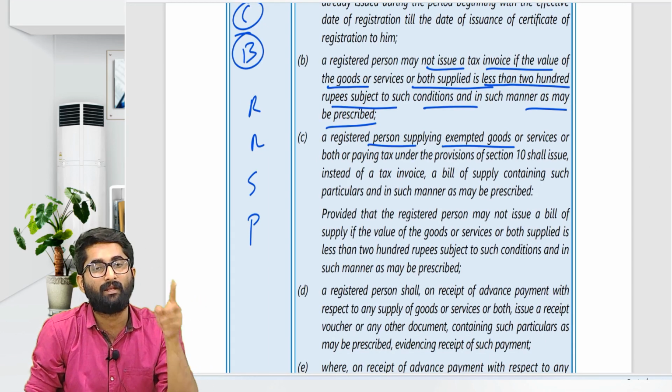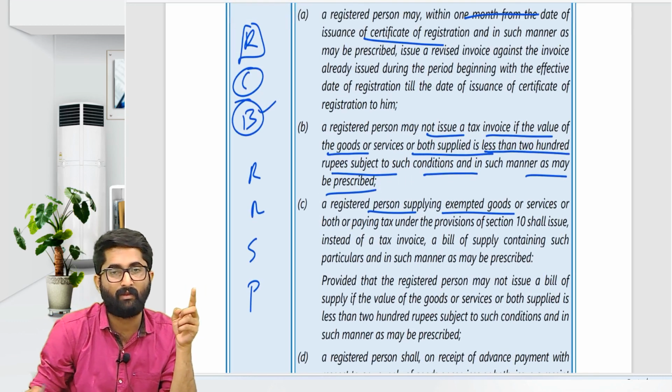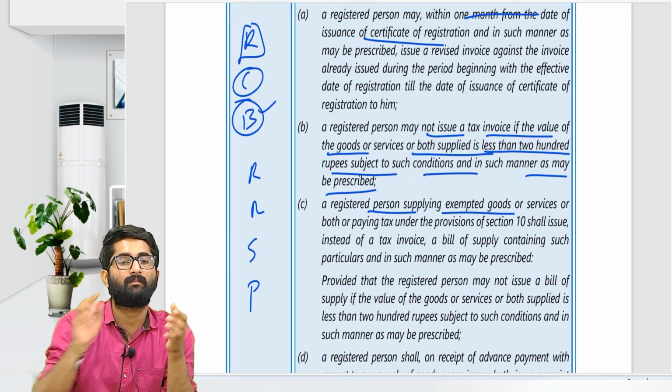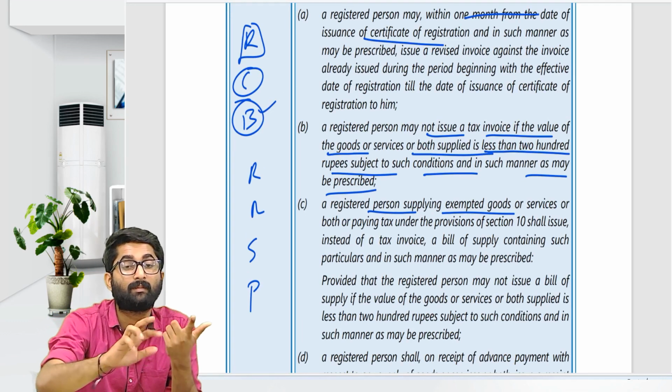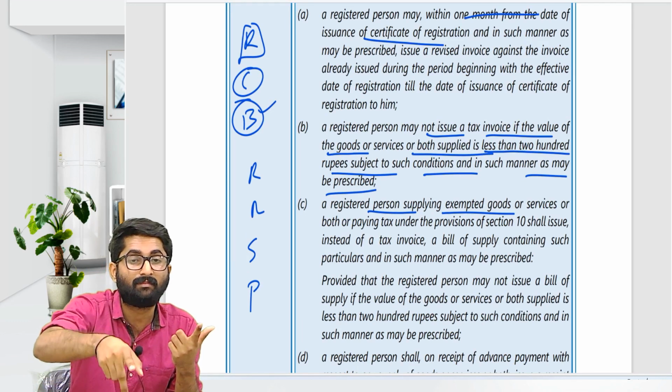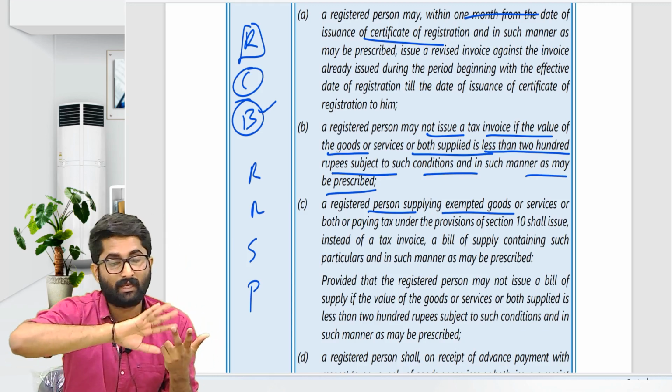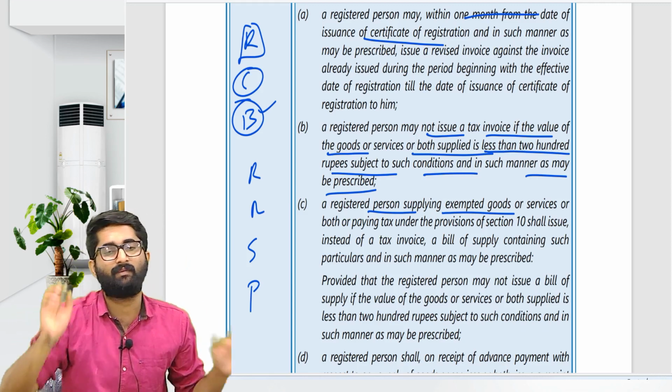Where can he give the bill of supply? In RCB, B stands for bill of supply. In which situations is a bill of supply given? An unregistered person supplying goods, bill of supply. A registered person supplying exclusively exempted goods, then bill of supply. In case of a composition dealer, he is giving a bill of supply.